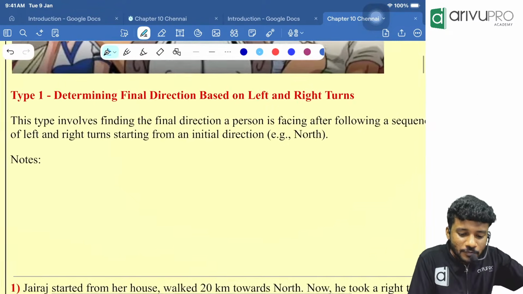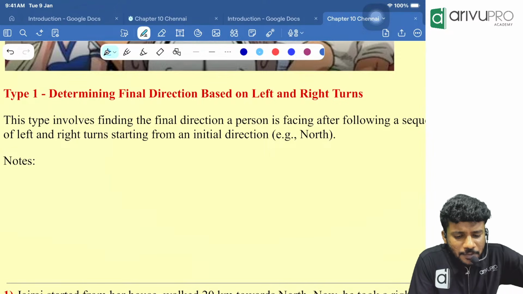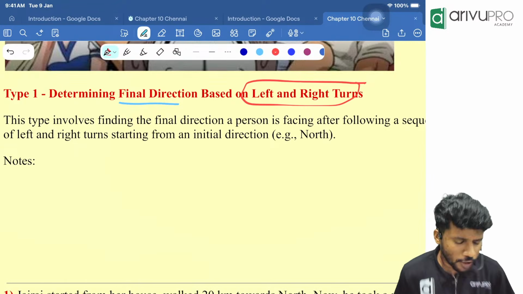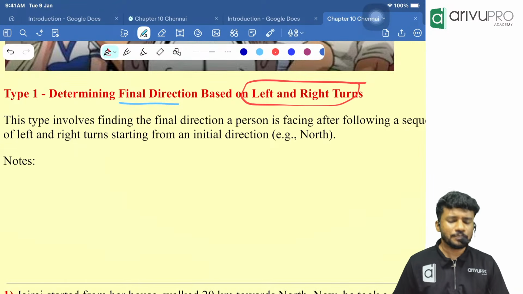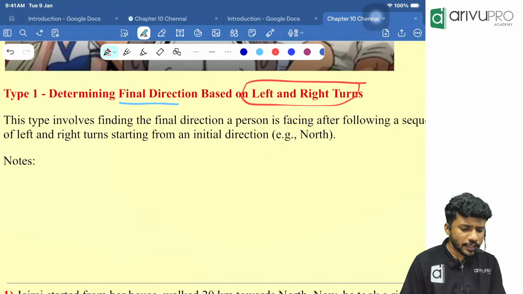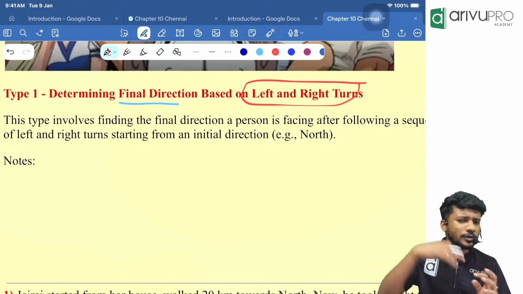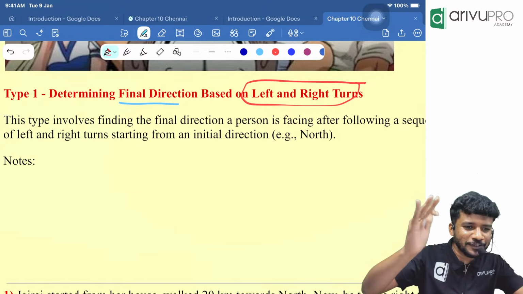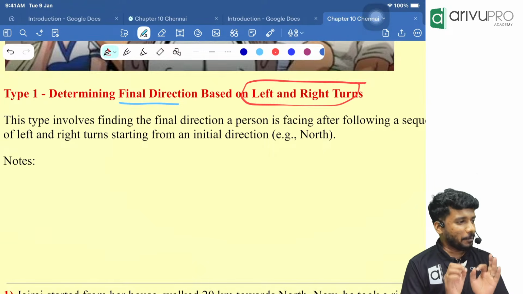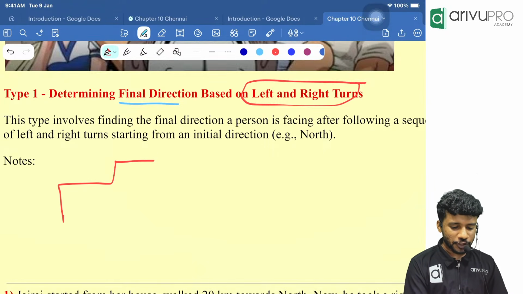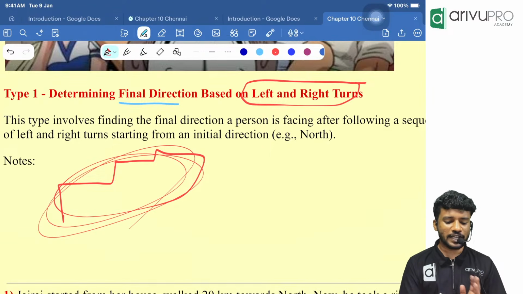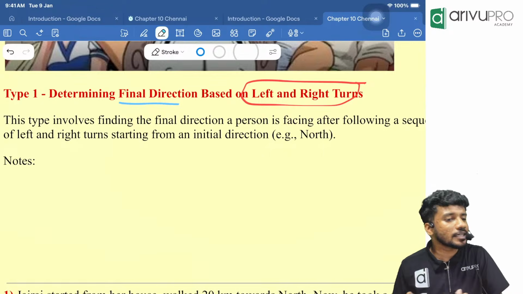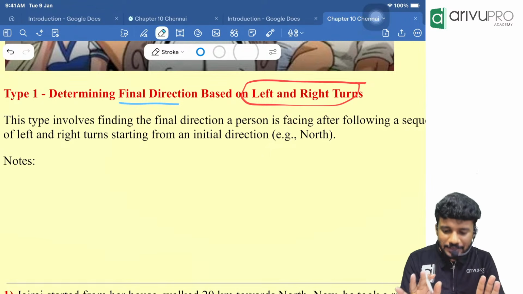Now, the first question is determining final direction based on left and right turn. What do we mean by left and right turn? They will ask a question like a person is going towards north, then he took a left turn, then a right turn, then a left turn, etc. From the ICA point of view, you need to draw a lot of pictures. At the end, we will find which direction the person is going currently. But we have a shortcut for this type of question. I will discuss that shortcut.